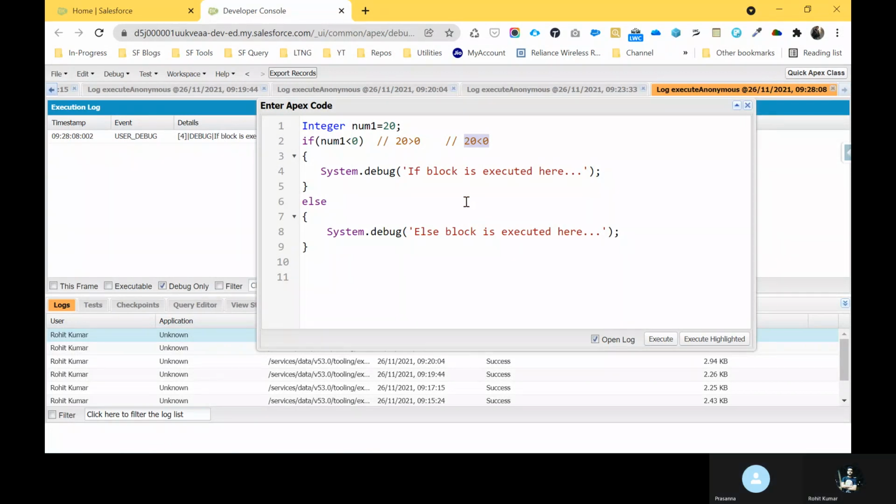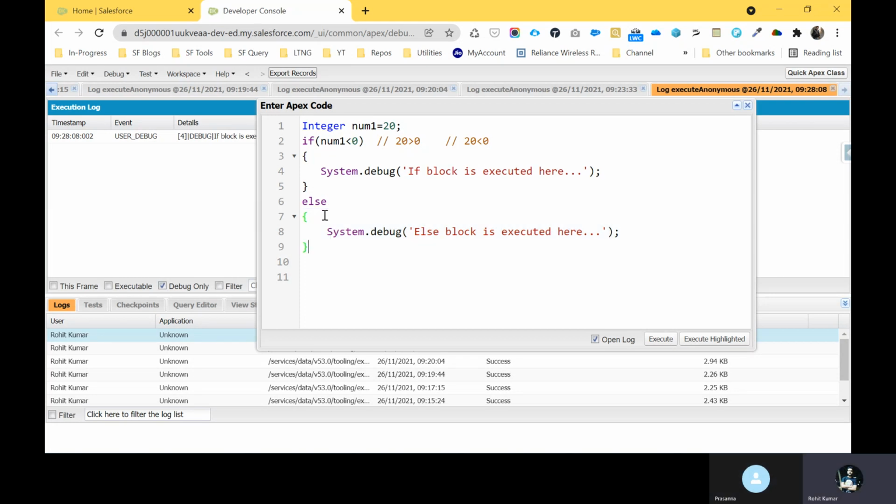Yes. 20 is less than 0. Sorry, no. So no means false, right? So which line of code is executed or not? Which line of code? Else condition. Yeah. So else always runs for a false condition, no condition, right?